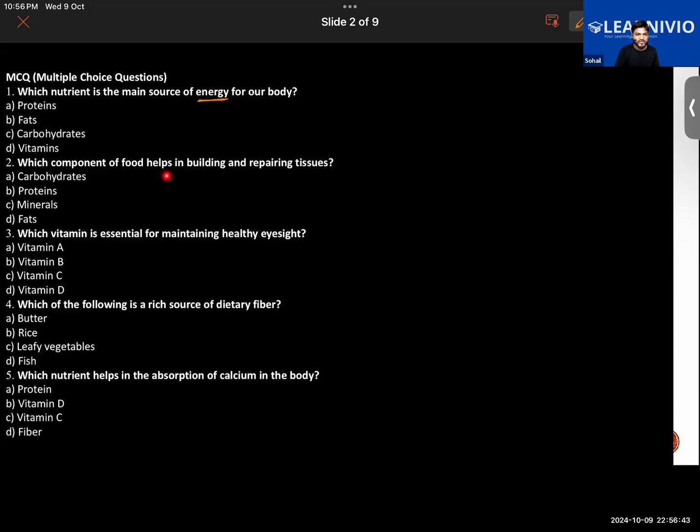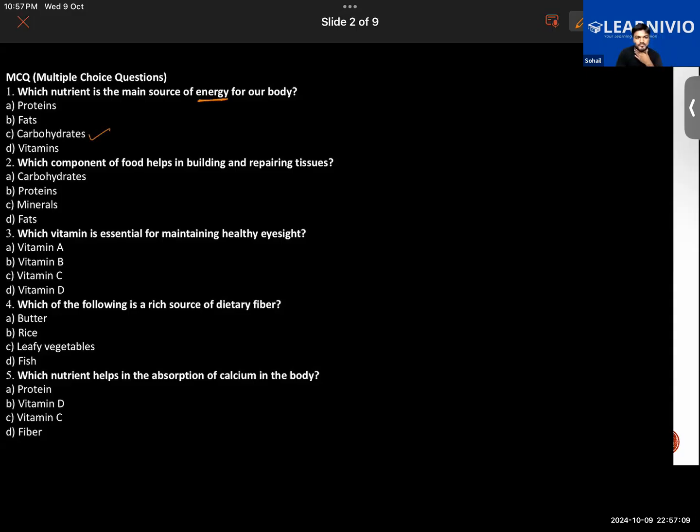Thereby we consume roti, that is chapati, and rice, which have carbohydrate in them. So carbohydrate is the main source of our energy. Understanding why we are not calling fat the main source, because it will have some adverse effect on health. Yes, sir. Okay, next question.